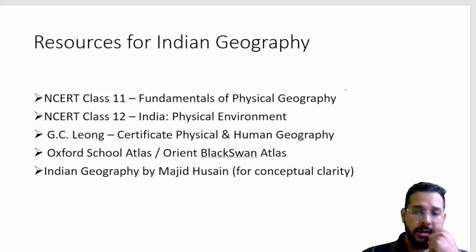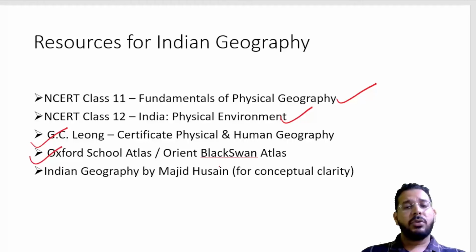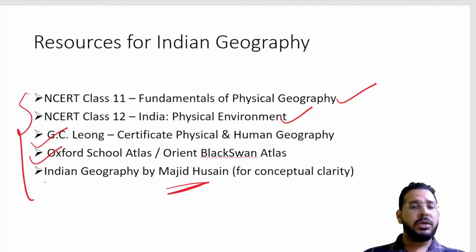So we can use Fundamentals of Physical Geography for world geography, India Physical Environment for Indian geography. We can also refer, not in too much depth, but a few important topics according to our syllabus we can refer from the GC Leong. We have to follow some atlas. You can also skip everything and read Majid Hussain sir's book for conceptual clarity. So these resources you can use. Or if you have proper class notes, you can also use that.